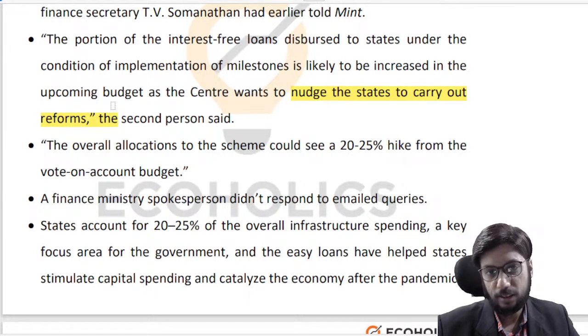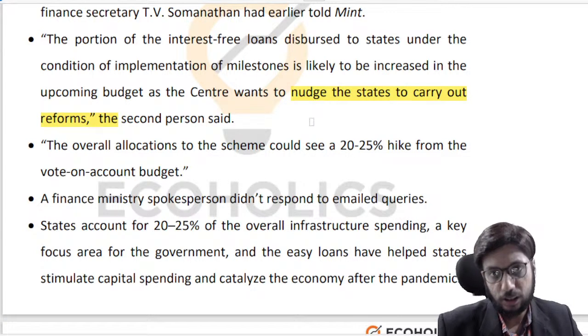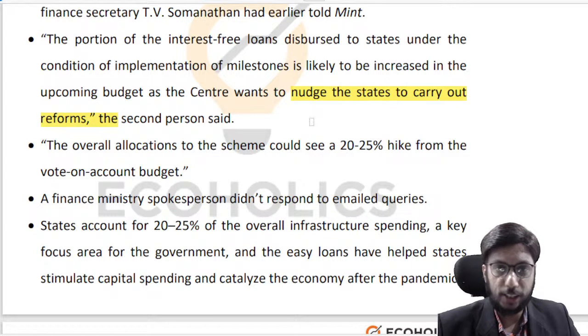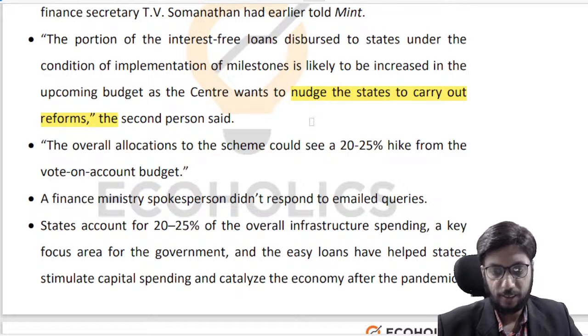States may not like this, because states always want more untied funds. What are untied funds? Funds that are not attached to any terms or conditions, or funds which are not attached to any end-usage restriction. That is the meaning of untied funds, right? So states would always want untied funds. The central government would always want to use its power to provide funds to states to get certain things done, which they may otherwise face difficulty in getting done, right?